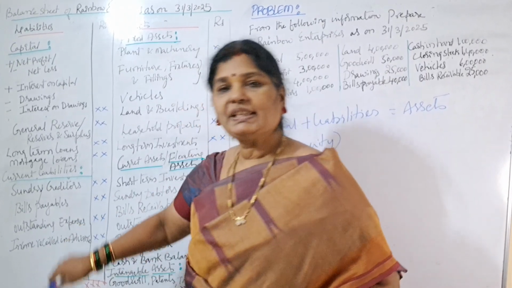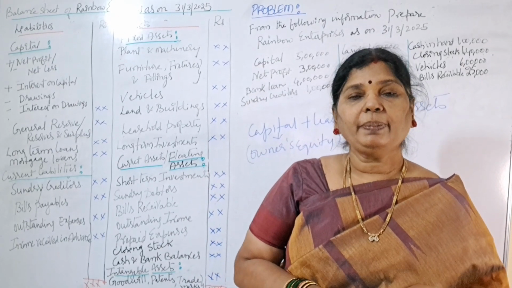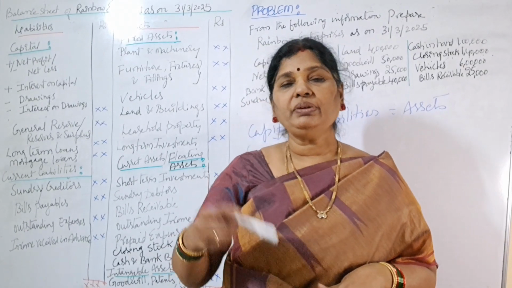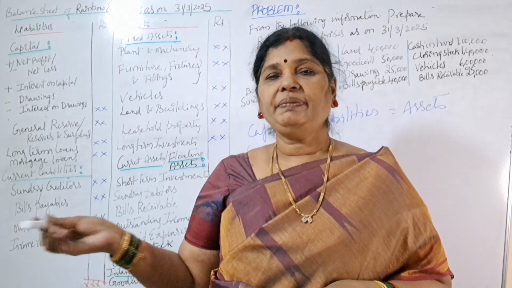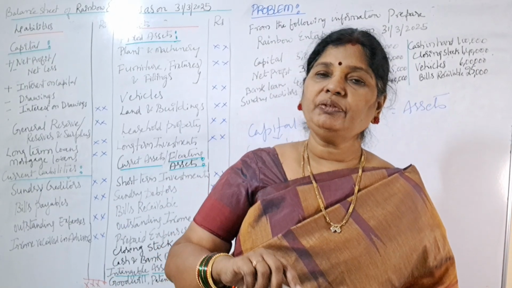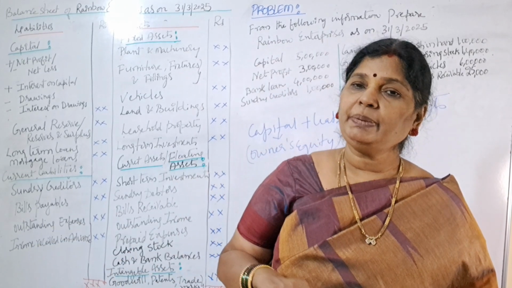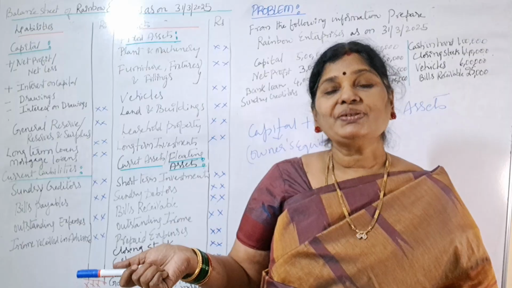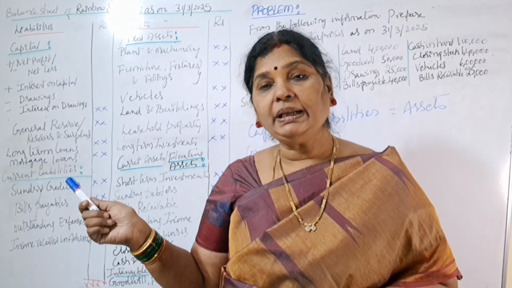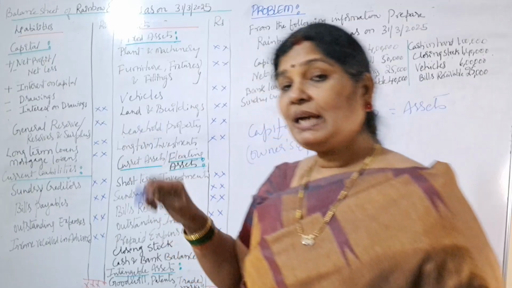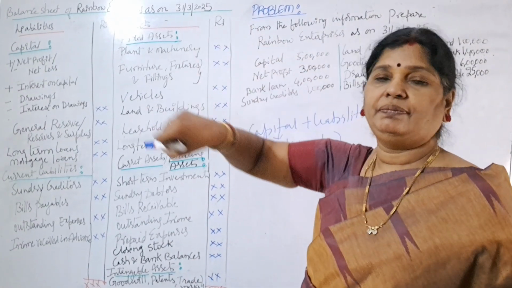Next, outstanding expenses. So what are outstanding expenses? Say for example, salaries. So every month we will pay salary on the first of the next month. Say for example, February month salary will be paid in the month of March, right? And the same way March month salary will be paid in the month of April, right? So when we are paying March month salary in the month of April, but what is happening here? We are closing our books on 31st March itself.